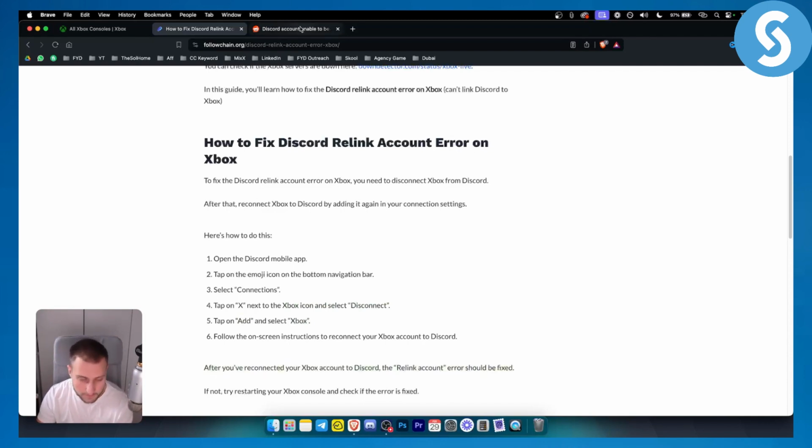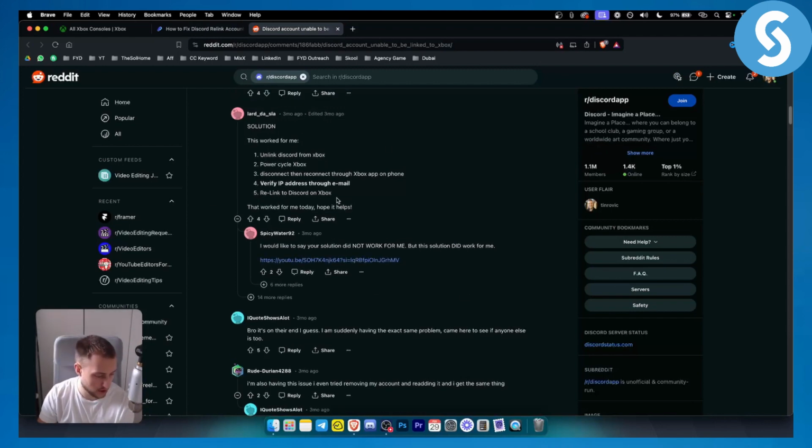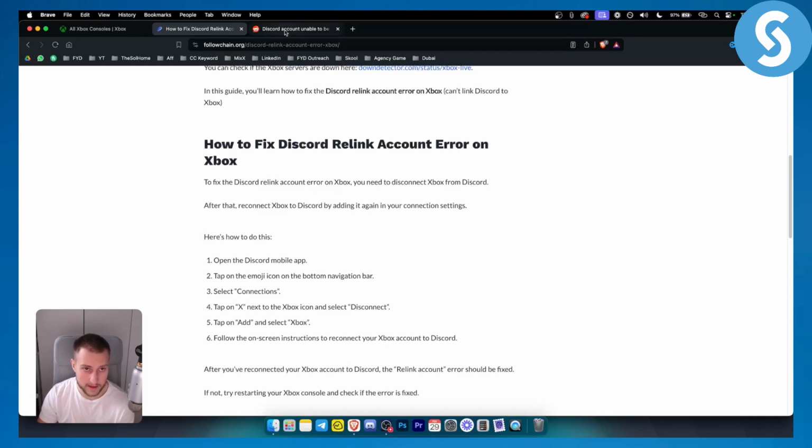However, if it's not fixed, I found another way to fix this issue, which is to unlink Discord from Xbox, power cycle your Xbox, disconnect and reconnect through the Xbox app on the phone, then verify your IP address through email, and then relink to Discord on Xbox, and this will work, as you can see. So this basically works, and this also works. You will just need to go and test it out for yourself and see if that works for you.